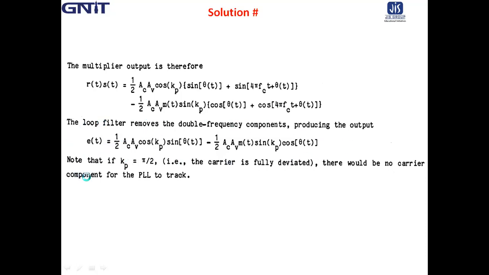Now for a special case, if Kp is pi by 2, that means the carrier is fully deviated. There would be no carrier component for the PLL to track. So the loop filter output is like that, this expression. Okay. So this type of problem comes in your GATE examination.